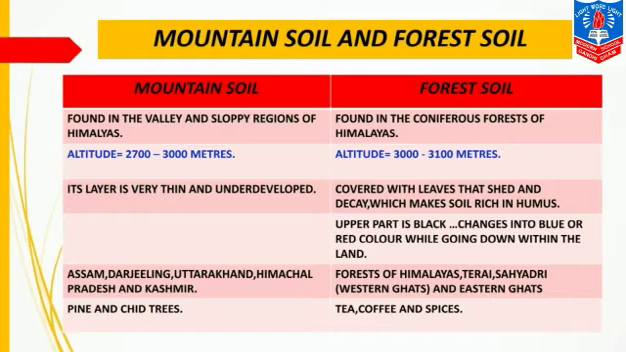Now, which vegetation does it support? It supports pine and chir trees, because farming is not very possible in mountain soil, so pine and chir trees are grown there.